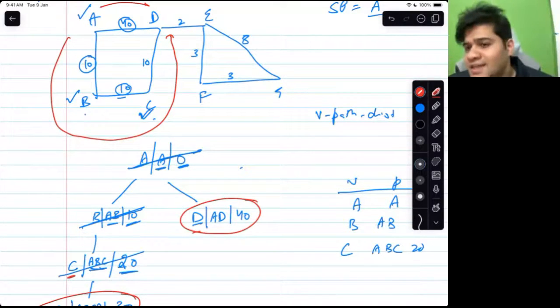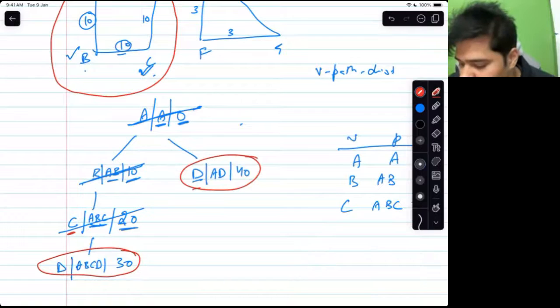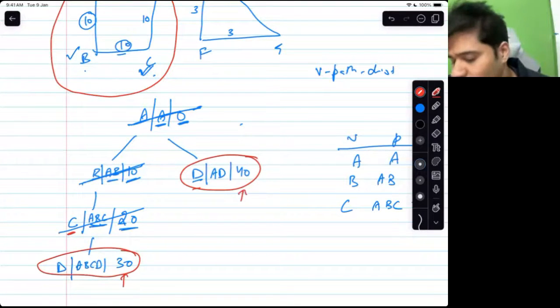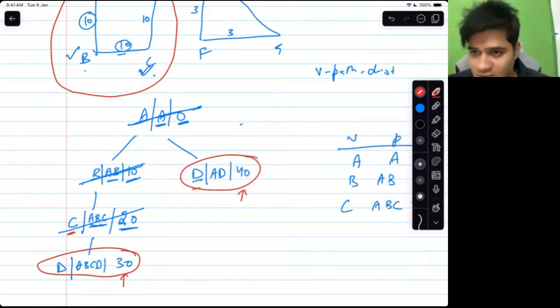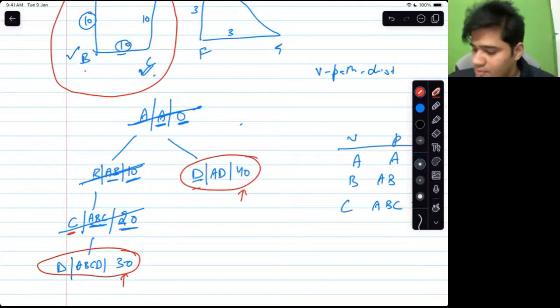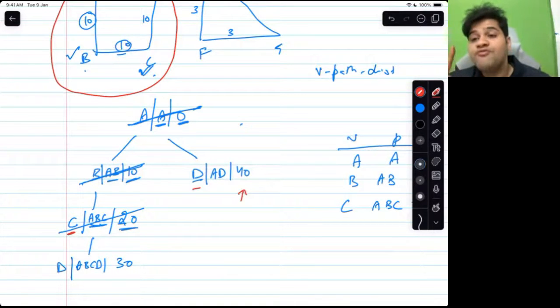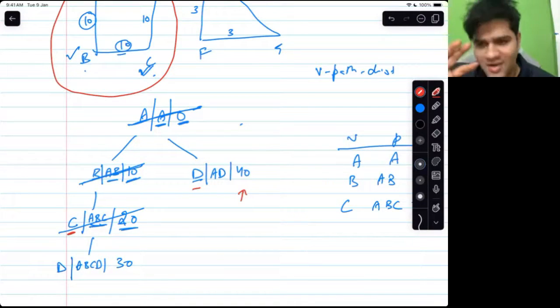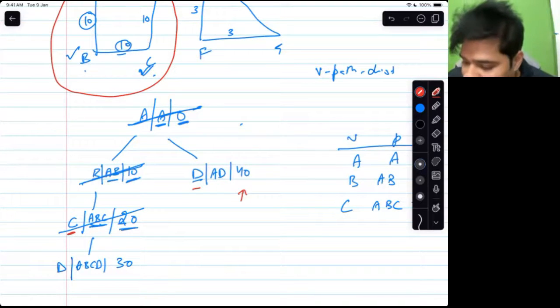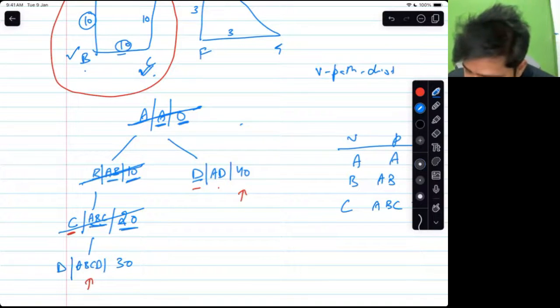And do you also see that in this diagram right now, it is speaking aloud which path to prefer? Should we prefer the AD path or the ABCD path? Which one has the lesser distance, although it goes through many cities? Cool? Becomes clear? So we would discard or ignore this path in favor of this path. So our algorithm always removes the lesser one.